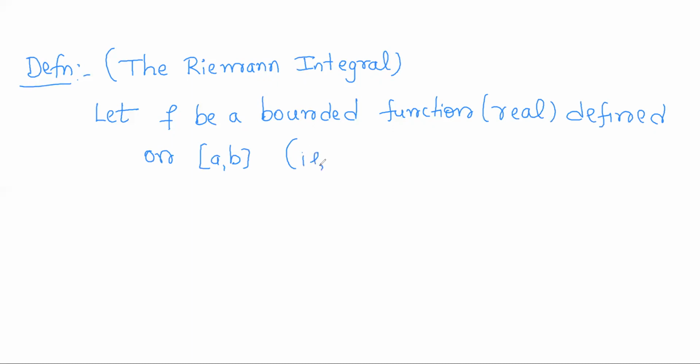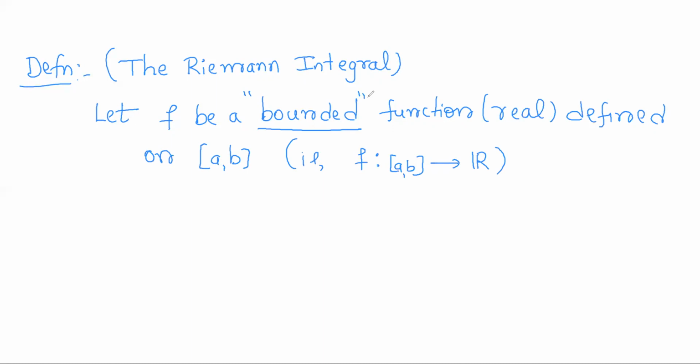That is, f is a real valued function defined on some closed interval a comma b, and it is given that it is bounded also.